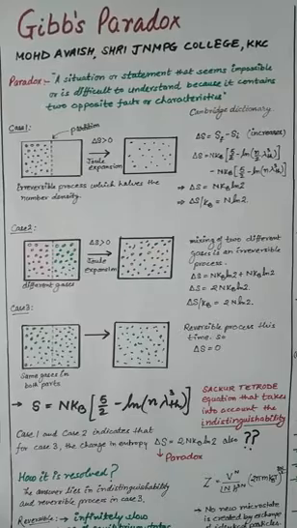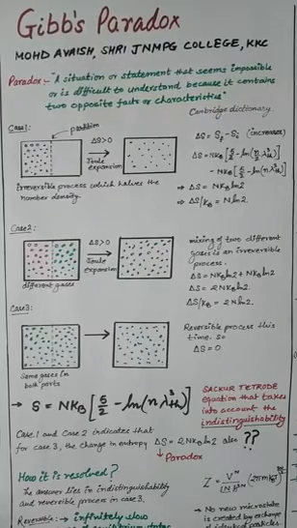Now let us consider case 2. You have understood case 1, where all the molecules of the same gas are contained only in the left portion. When you remove the partition, the whole of this gas spreads and acquires the whole volume of the container. This is a Joule expansion. Certainly it is an irreversible process, and hence there is a net increase in entropy. We will see later what the increase in entropy is.